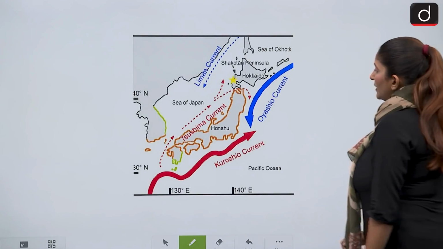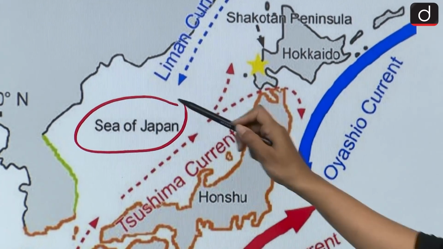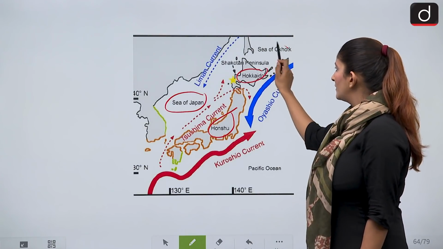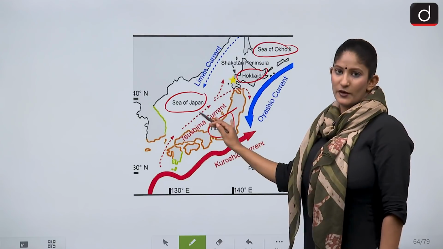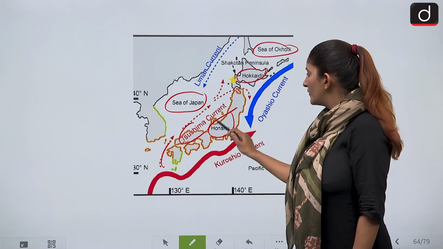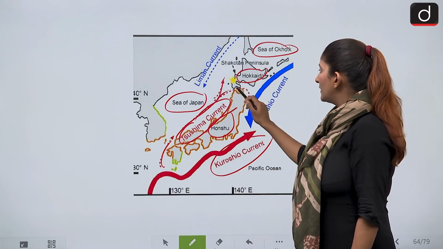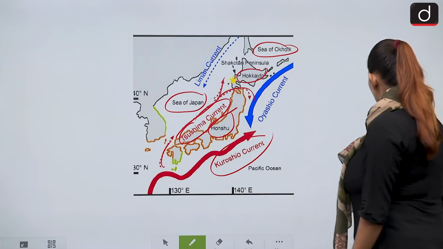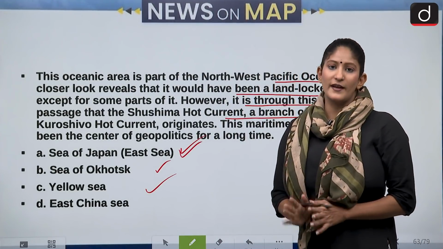So let's see. Yes, you see this is the Sea of Japan, okay, and this is the island of Honshu. This is Hokkaido. Okay, and here comes Sea of Okhotsk. But Sea of Japan is a part of the Pacific Ocean. It is not landlocked. And you see Tsushima current, which is a branch of Kuroshio current, is passing through it and then gets divided over here, north of the island of Honshu. So Sea of Japan is our correct answer. Okay, and Sea of Japan has been contended a lot by China as well.